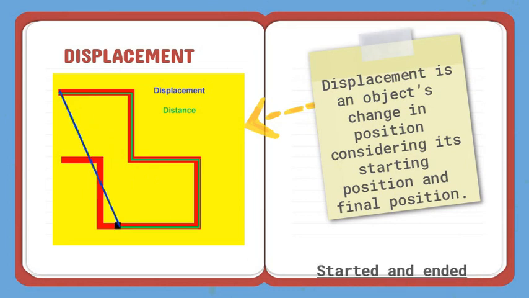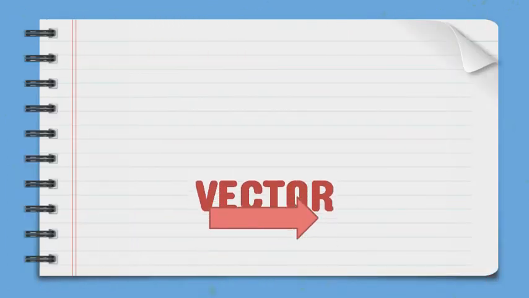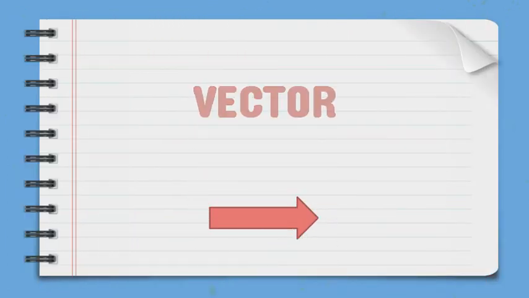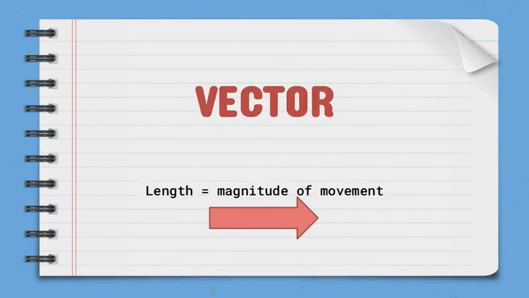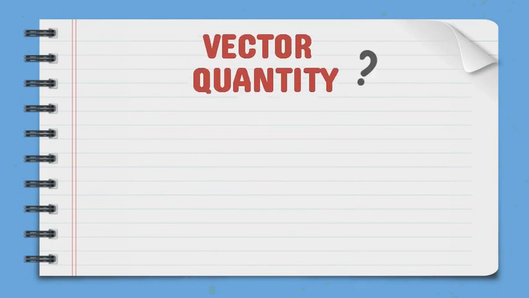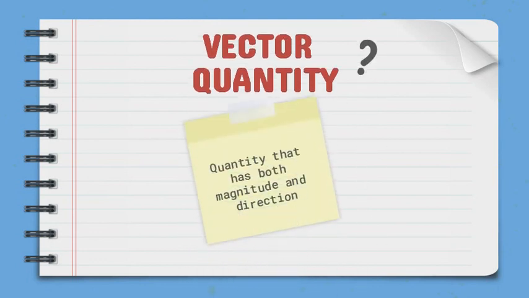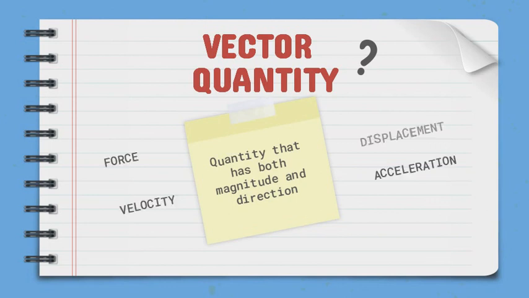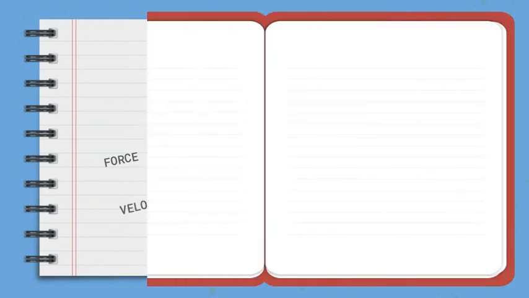This arrow is called a vector. Its length corresponds to the magnitude of the movement, and the arrow points correspond to the direction of travel. This makes displacement a vector quantity. Vector quantity has both magnitude and direction. Examples are displacement, force, acceleration, and velocity.